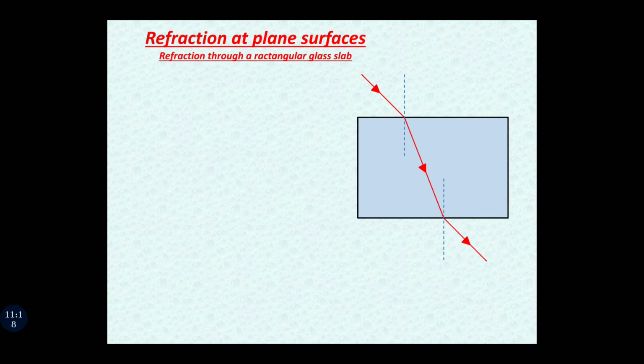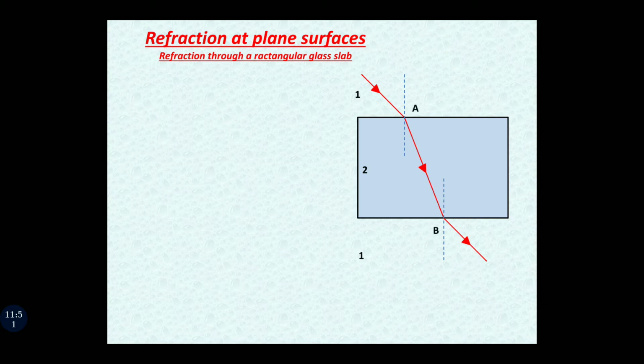In the first case of refraction, the ray was moving from rarer to denser, so it bends towards the normal. But in the second refraction, the ray of light is moving from denser to rarer, and that's why it bends away from the normal. I hope it is clear. Now let us define the medium also. Let the medium outside the rectangular glass slab be 1, and the medium of glass be 2.